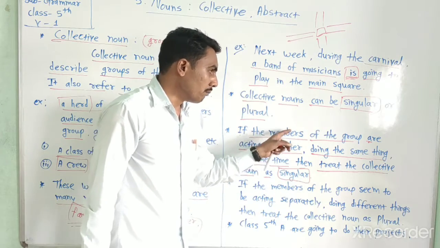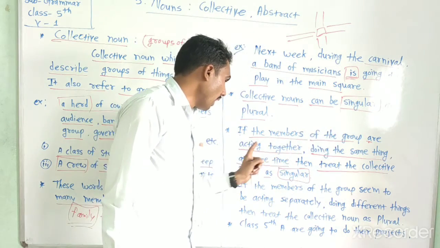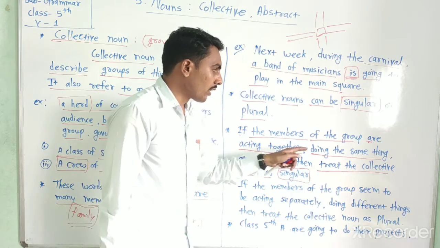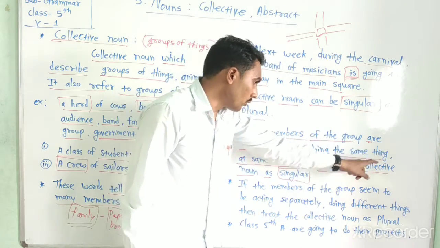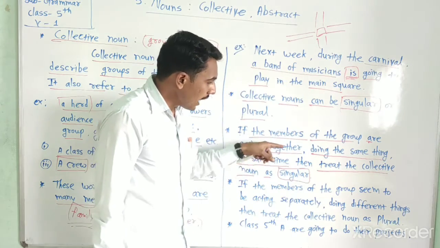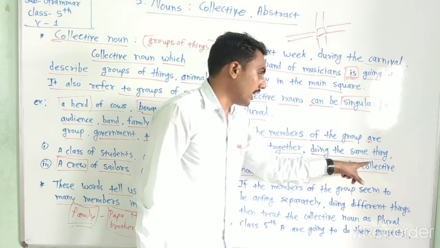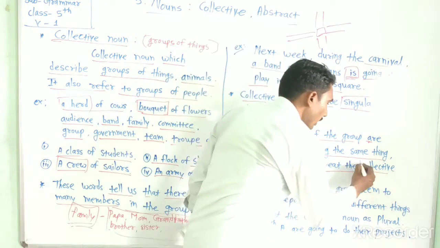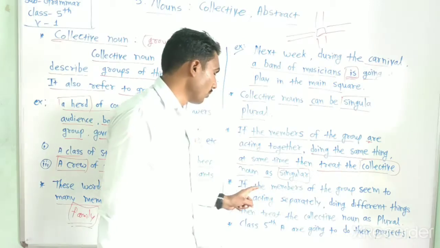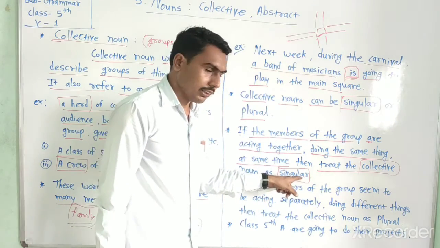When the members of the group are acting together, doing the same thing at the same time, only then treat that collective noun as a singular.